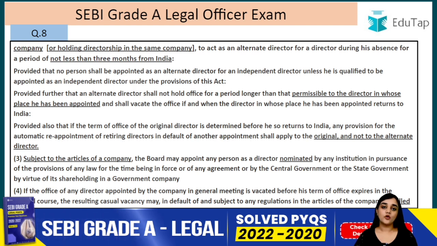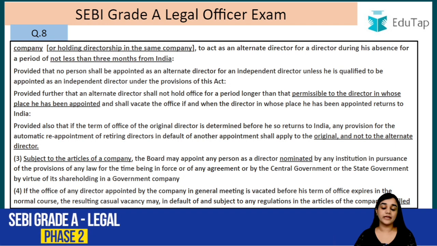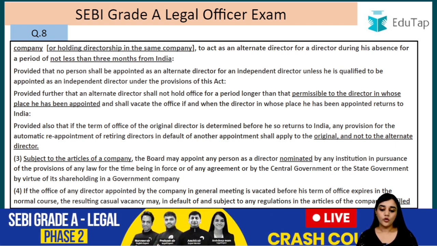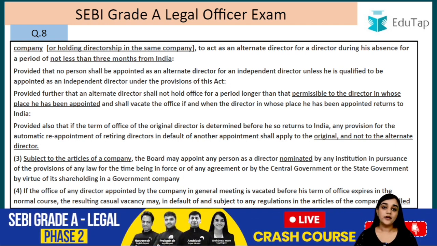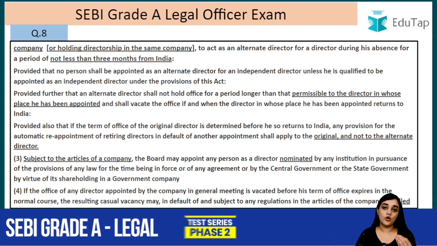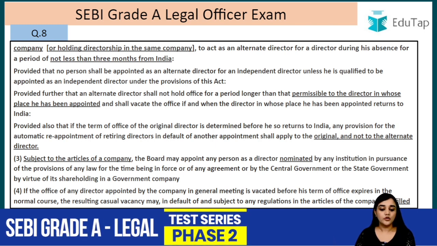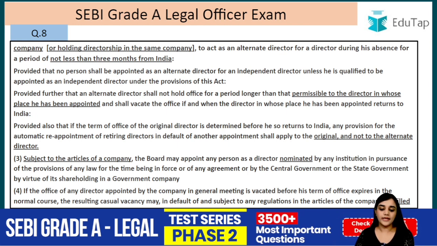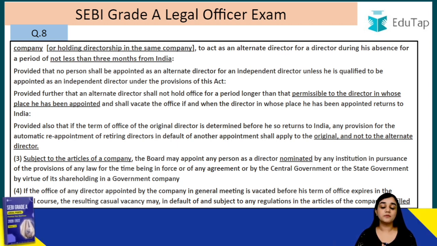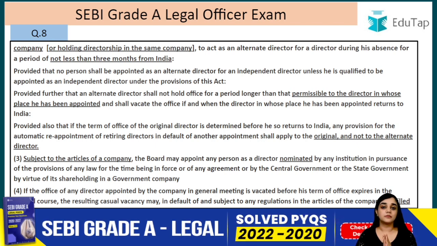So you can appoint an alternate director, but he should not be any person who is already an alternate director for another director, right? Or holding directorship in the same company. And also he could not be any other director of the same company. If he is a director in the same company, in that case he cannot become alternate director for another director, to act as an alternate director for a director during his absence for a period of not less than 3 months from India. So basically when a director moves abroad for not less than 3 months, in that case in his place a person can be appointed, that is termed as alternate director.